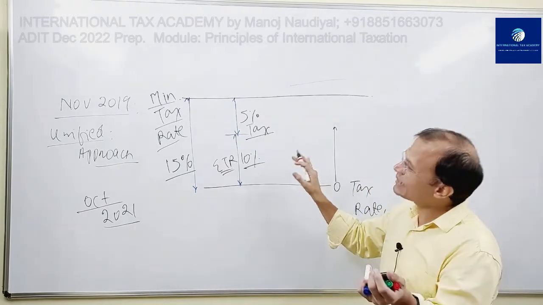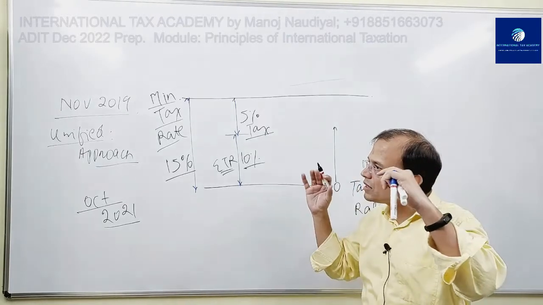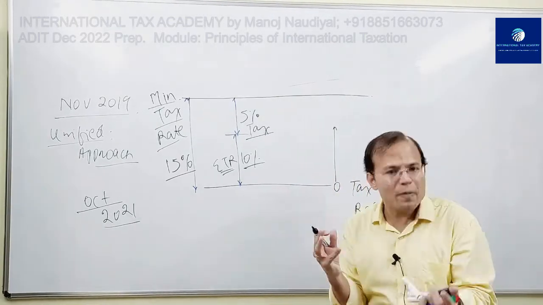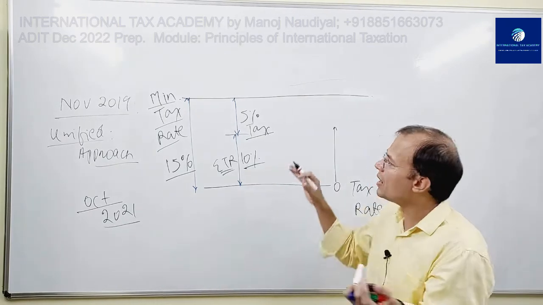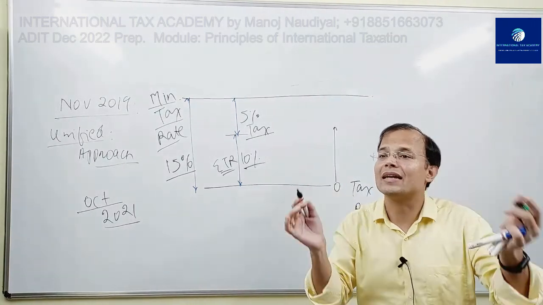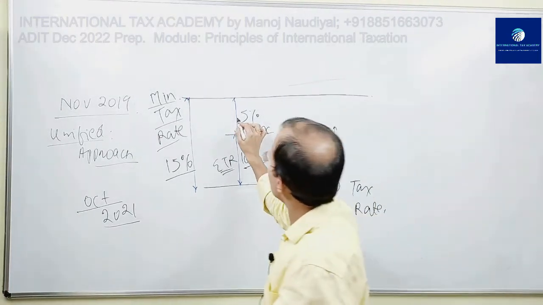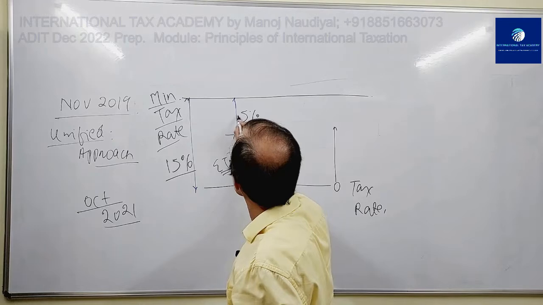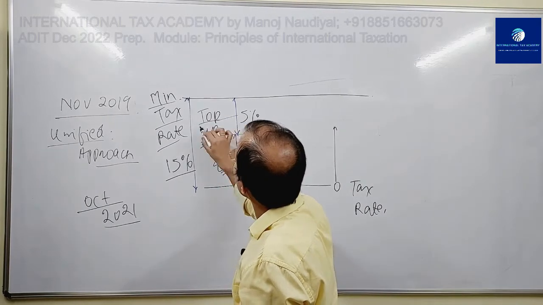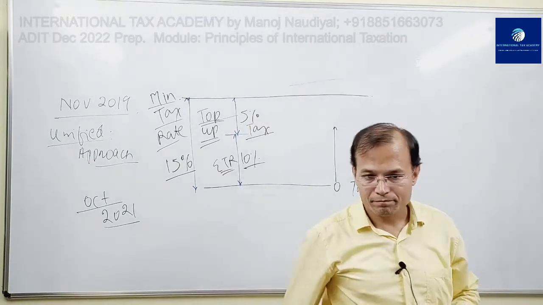So this is in substance the crux of GLoBe. That GLoBe proposals would levy a tax that would be acting as a top-up tax. Right? So this 5% would be a top-up tax, which would top up the tax that is paid by that in-scope MNE.